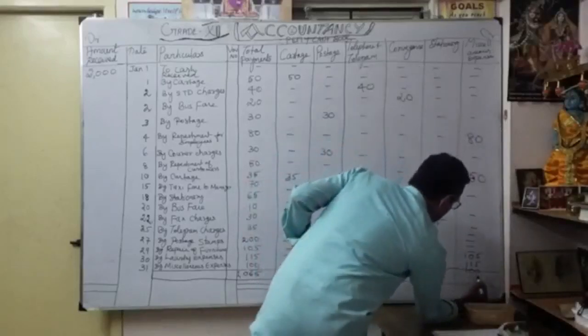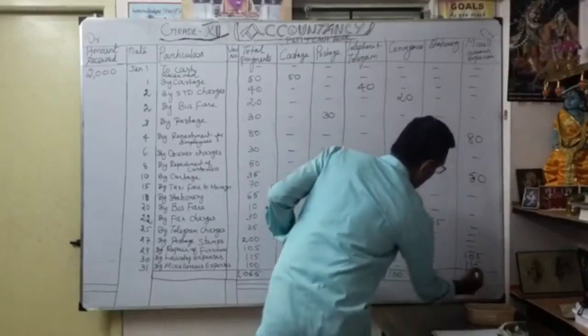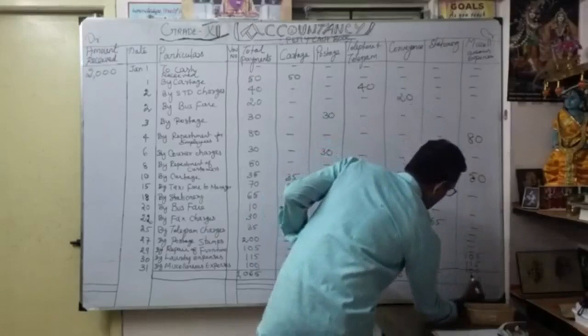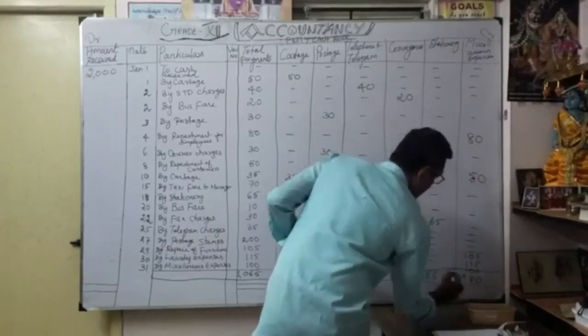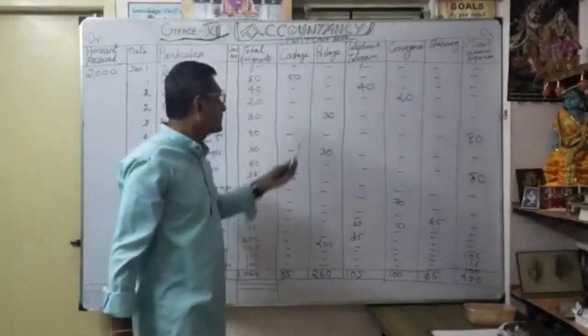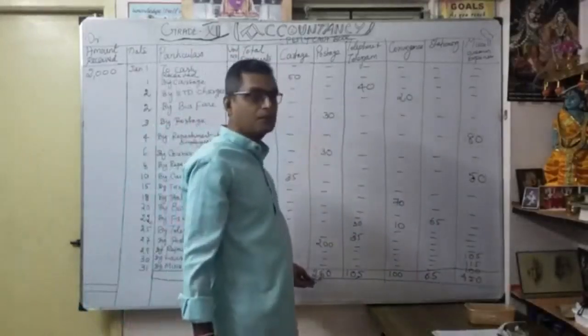450, correct. 5 5s are 10, 0, 1, 1, 2, 2, 8, 2, 10, 15, 1. Balance 1. Okay, 1, 2, 3, 4. The total is 450. Now, see, what is my cottage? 85. What is my postage total month?